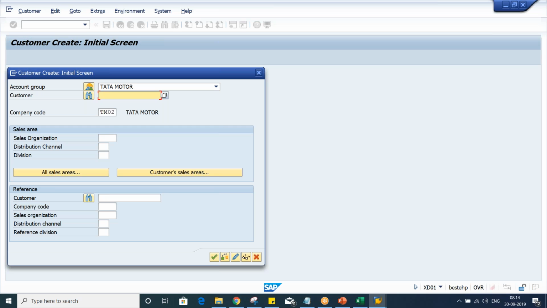Double click on Tata Motor and give your company code. Don't give the sales organization, distribution channel and division. The logic behind that will be explained in detail once I start FI-SD integration. Sales area is nothing but the combination of sales organization, distribution channel and division. So these things will be explained in detail during the integration topic. Now you just press enter.